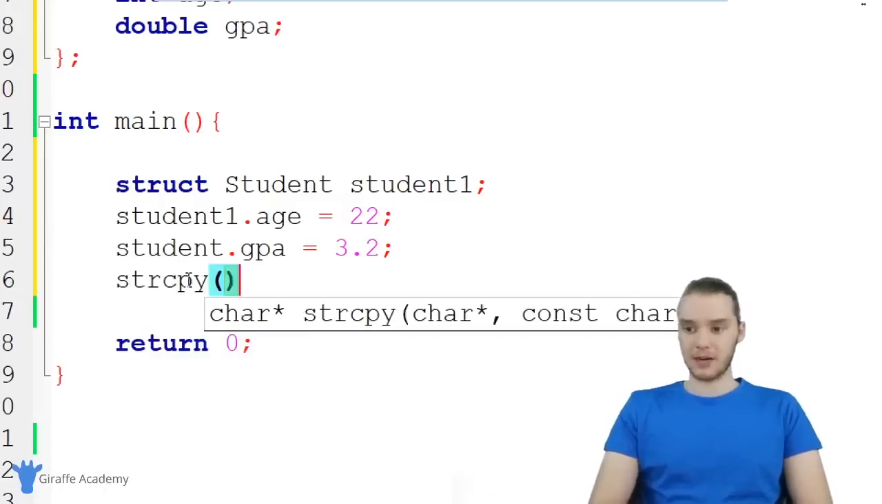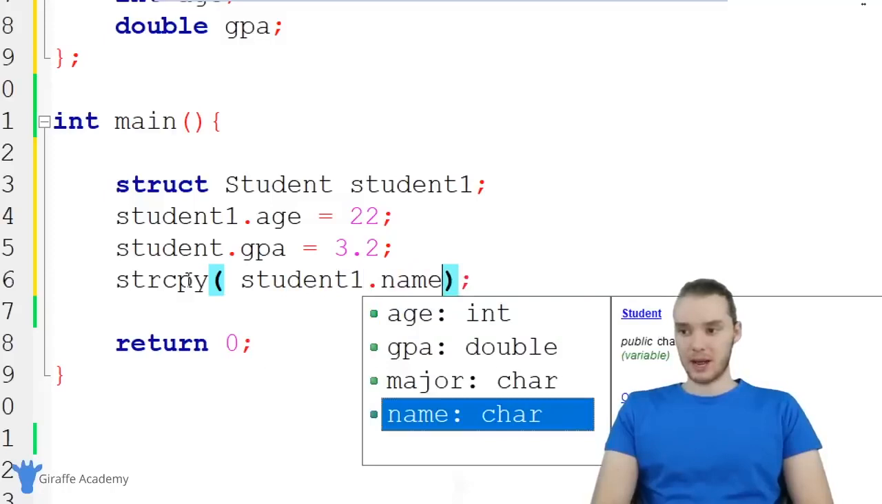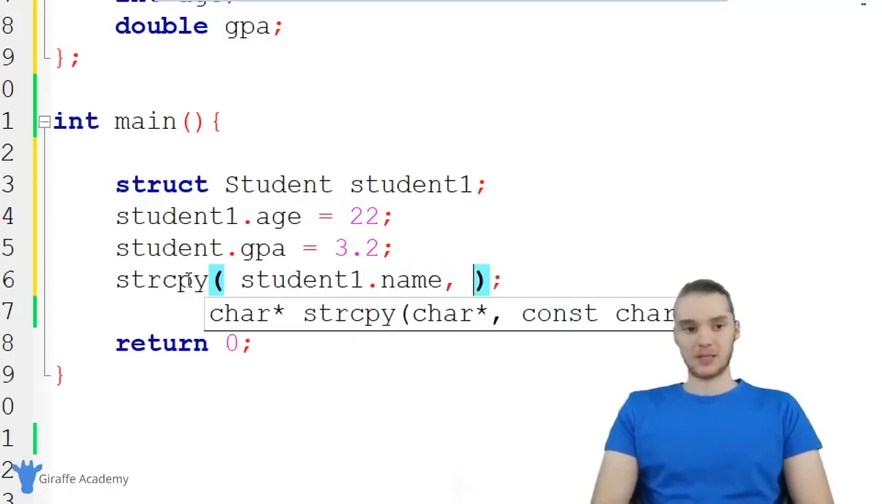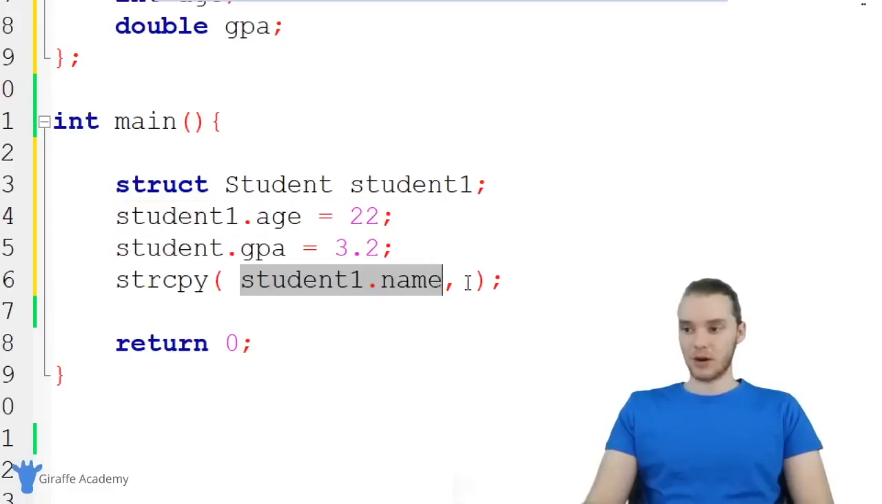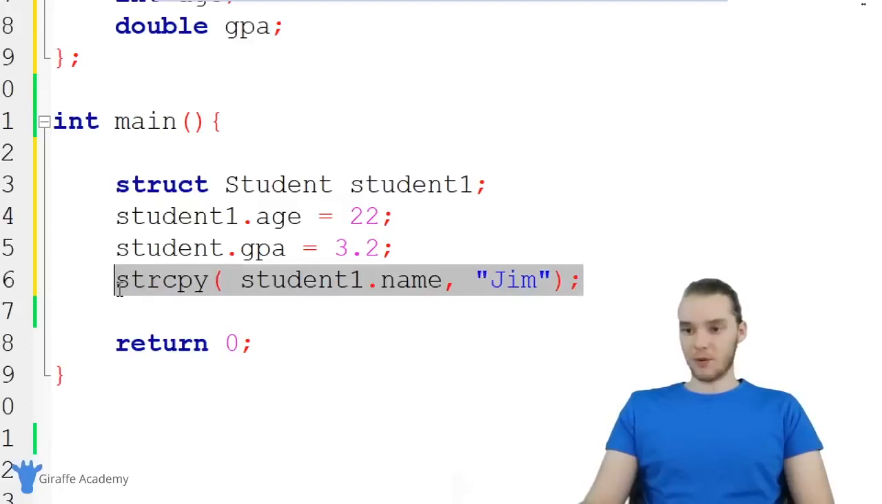strcpy, and inside of here I need to pass two parameters. The first thing I want to pass is the destination for the string. So we're going to pass in student1.name. The second thing I want to pass in is the string that I want to store inside of student1.name. So in our case, let's just name him Jim. So now student1.name's value is equal to Jim, and I can do the same thing for major.